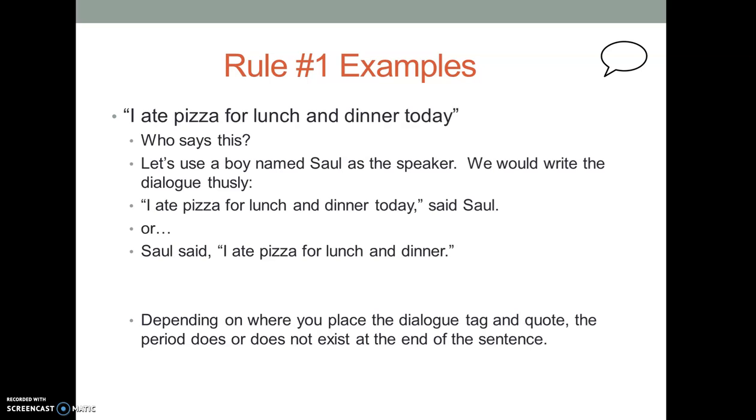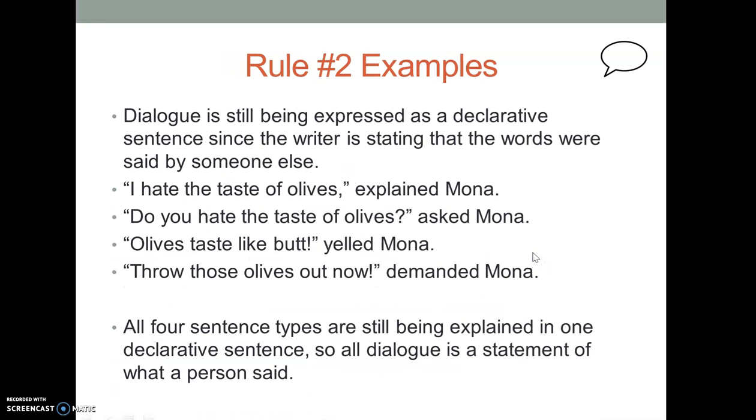Depending on where you place the dialogue tag and quote, the period does or does not exist at the end of the sentence, and the comma will also switch places. Here's rule number 2. Dialogue is still being expressed as a declarative sentence since the writer is stating that the words were said by someone else. So Mona doesn't like olives is what these 4 examples are about. Look how each of these sentences still ends with a period. My verb will change to match the type of sentence. The sentences themselves being quoted in dialogue in the quotes, those will change, but it's all declarative.